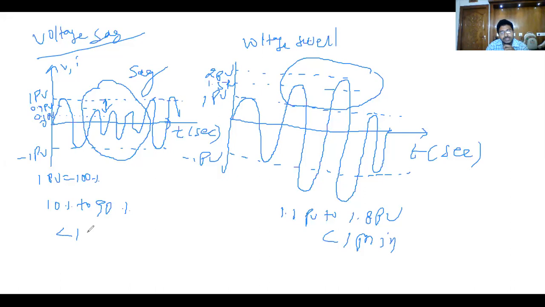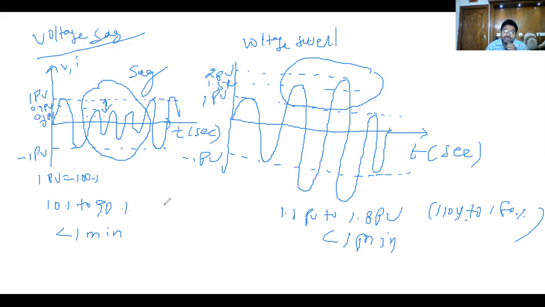If it is 100, it is nothing but 110 volts to 180%. You can calculate it in normal.